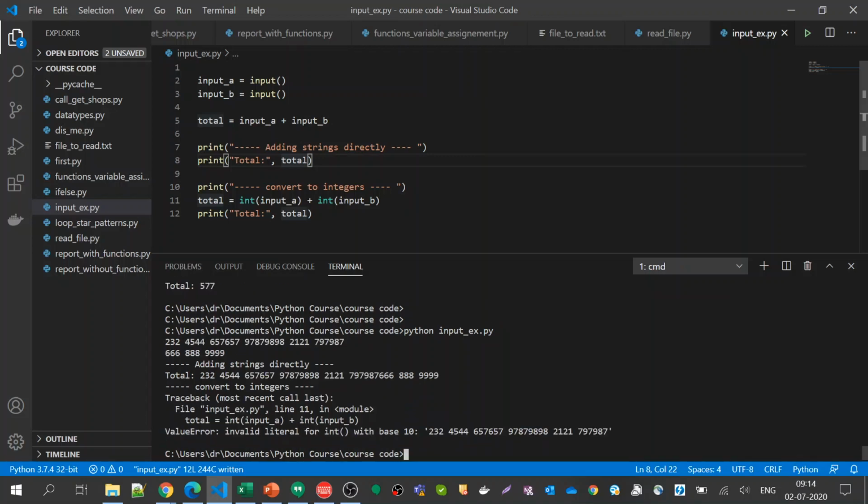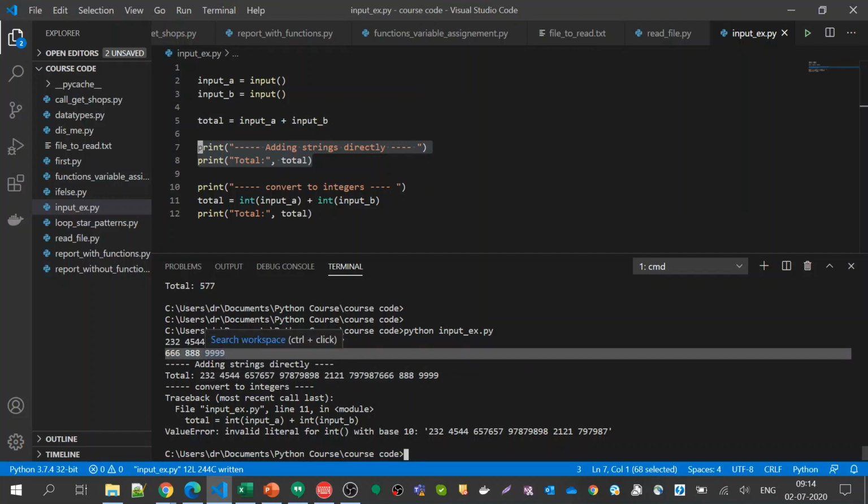So I'm trying to take inputs which are separated by spaces. When I did that, the first statement got executed without any problem, because we are reading that as a string. The whole thing is read as a string, and then the second input gets concatenated.